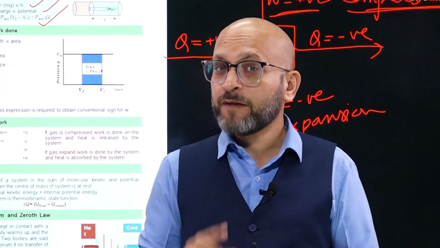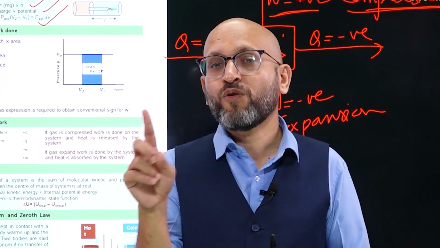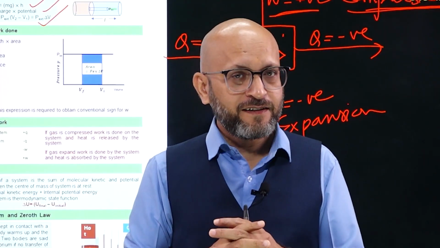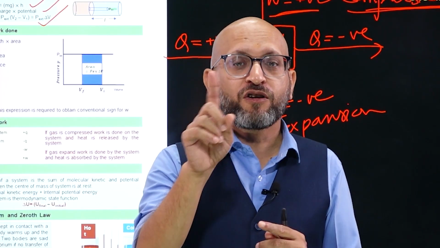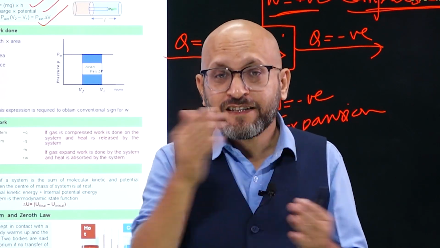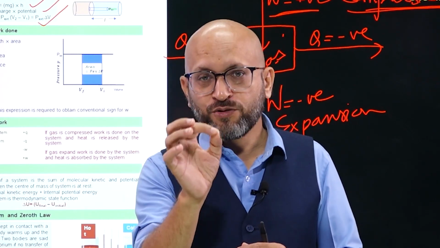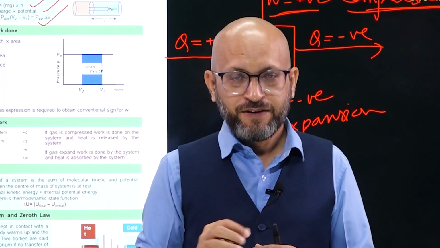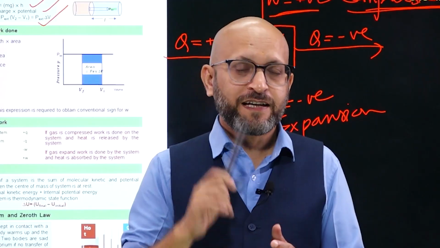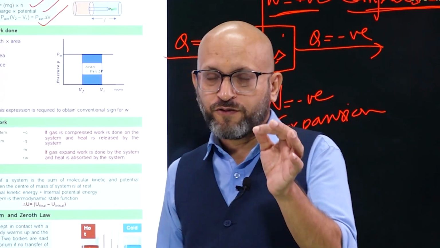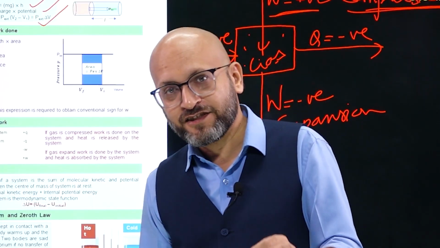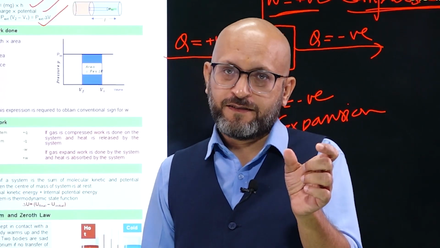Can you calculate the absolute value of internal energy? No, you cannot calculate U. The symbol of internal energy is U. So you cannot calculate U. What you can calculate is the change in internal energy. So delta U you can calculate. We have formulas for that, not the absolute value, that is U. So we cannot calculate the absolute value of internal energy. We can calculate decrease in internal energy, increase in internal energy, or change in internal energy.